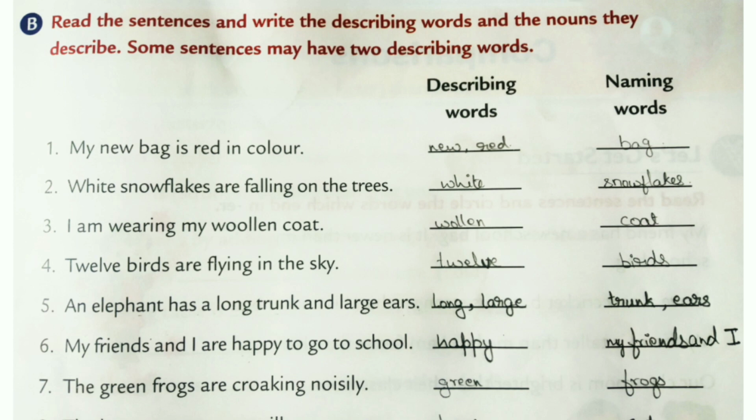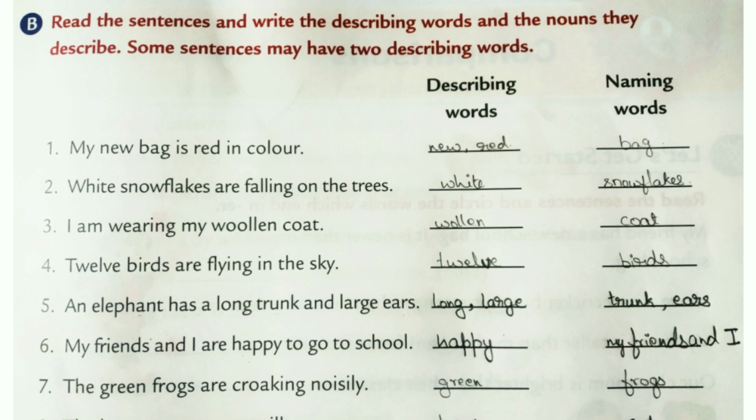Third one, I am wearing my woolen coat. So, which is the naming word here? Coat. And how is it? Woolen. So, woolen is the describing word, W-O-L-L-E-N, woolen. And the naming word is C-O-A-T, coat.